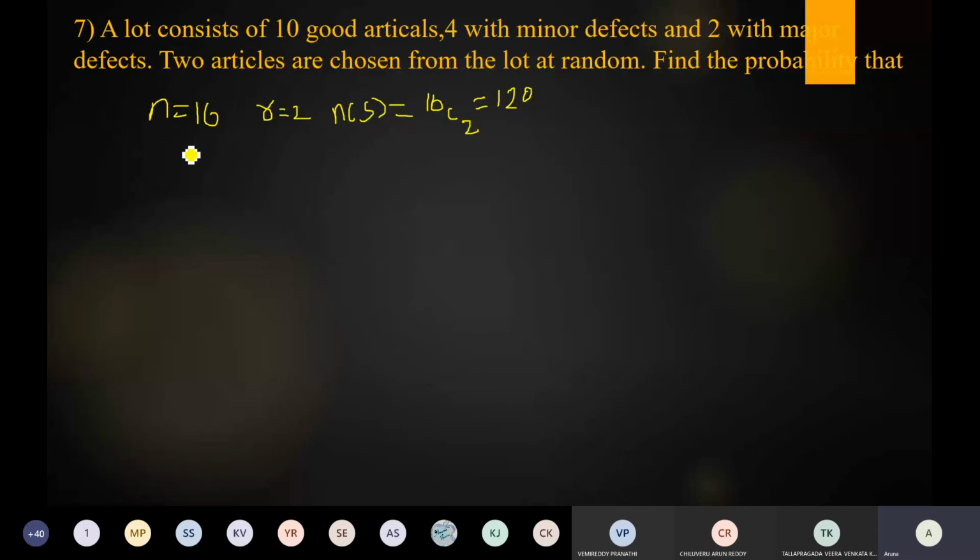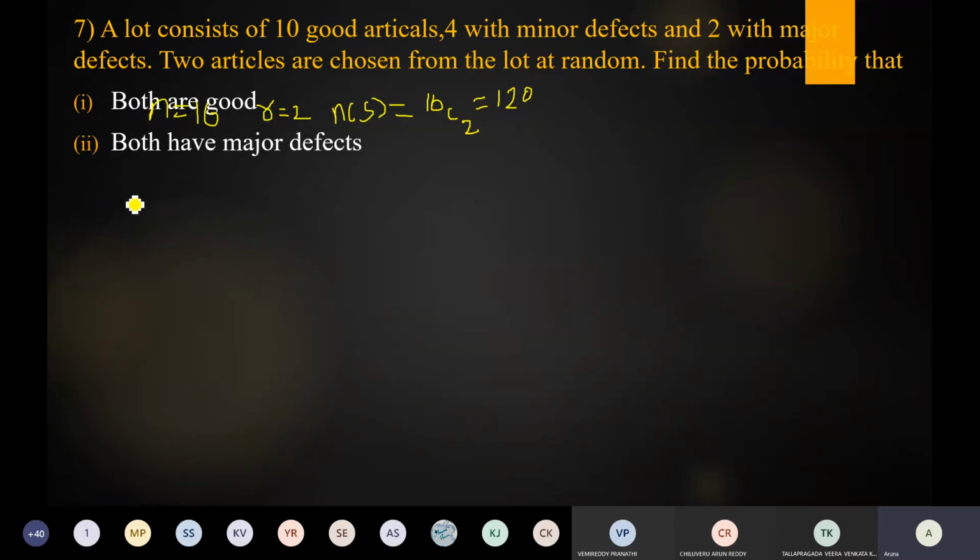Okay. So N of S, keep it aside. Next, what is our question? Find the probability that both are good. The first question is both are good. We'll do one by one. First, both are good. So when we draw the two articles, the two articles are good articles only. So clearly mention that both are good.